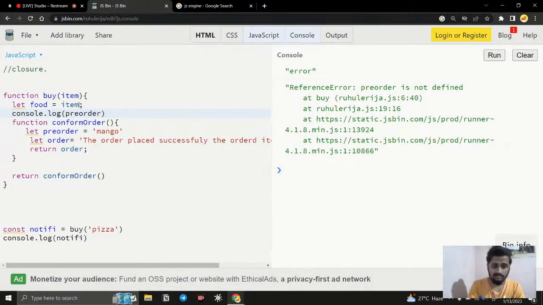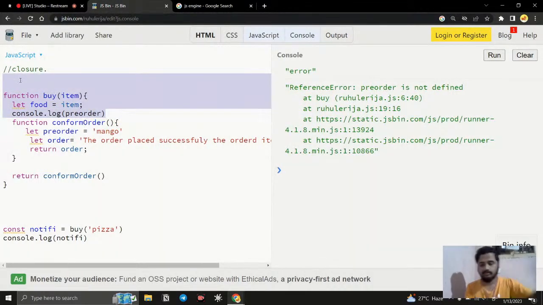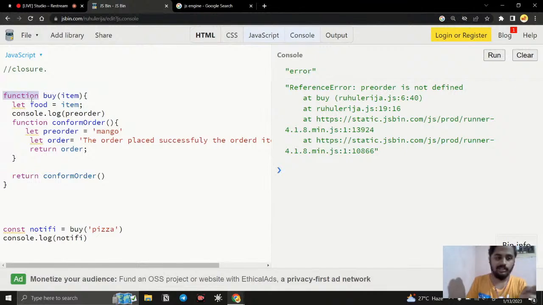Why? Because this is the thing that we need to understand: the parent should not have access to its child's variables and environment. This function is a parent function and it cannot get into the order function and get some values inside that. It is completely not possible.